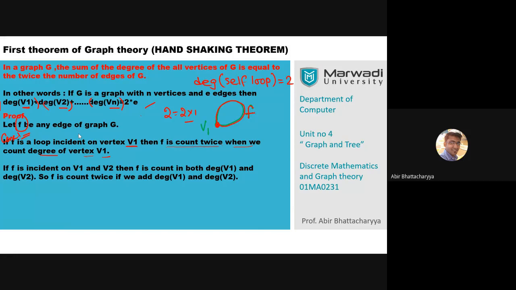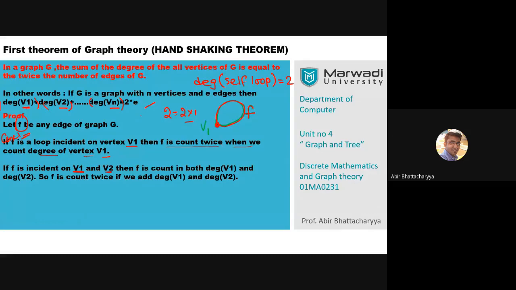Coming back to the next case. The next case is a straightforward case. If f is an incident edge on v1 and v2, this is very important. f is an incident edge not only with v1, because we can construct a straightforward edge with two vertices at a time. So v1 and v2 are two vertices, and from those two vertices we have one incident edge, that is f. Now we can say f is counted in both the degree of v1 and the degree of v2.